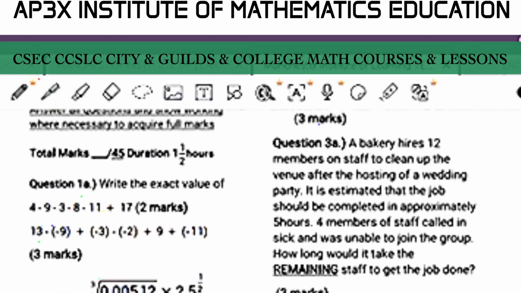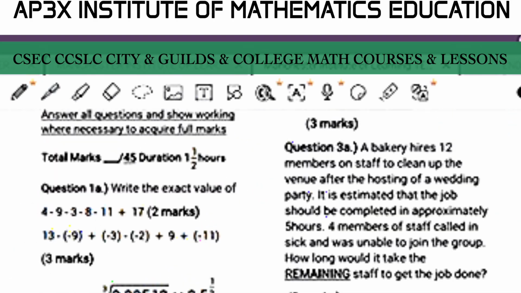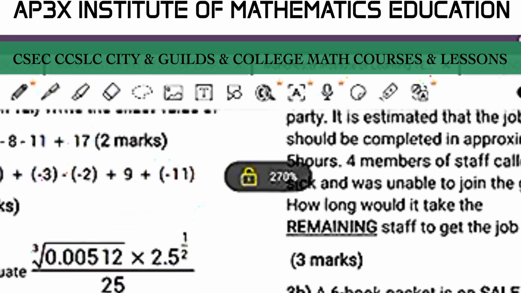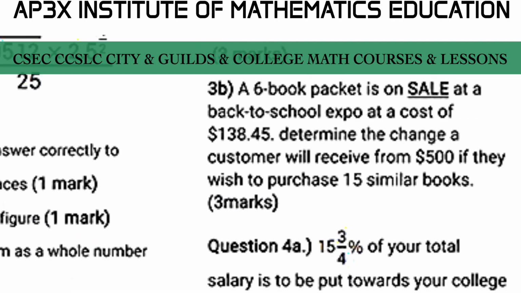And in example number 2, well, part 2 of question 3. So we just did 3A, we're going to be doing 3B. Now 3B states here that a 6-book packet is on sale at a back to school expo at a cost of $138.45. We are to determine the change a customer will receive from a $500 note if they wish to purchase 15 similar books. Believe it or not, quite a few students had a challenge.